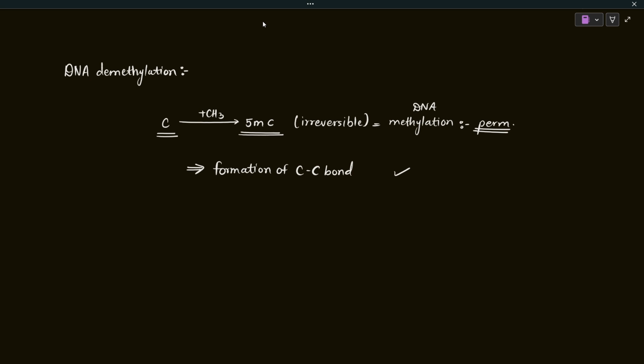So at the very first, when DNA methylation and all those epigenetic things were very new, and they got to know that DNA methylation leads to gene repression, they thought that this is a permanent mark and this reaction is not reversible. But then here comes the twist. Scientists got to know about 5-hydroxymethylcytosine.